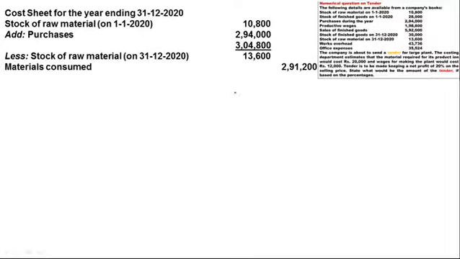Now in the next part, we have to add the direct wages, and here the direct wages are known as productive wages, that is 1,98,800. After that we have to add the direct expenses, but direct expenses are not given in the question. Therefore the total of material plus wages is equal to prime cost, that is 4,90,000.